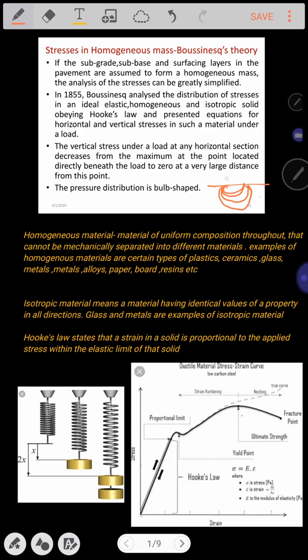If you see any uniformly distributed load or point load acting over the surface, how is the stress going to look? It will be in the form of a bulb shape. Maximum at the top, minimum at the bottom. Isobars are nothing but contour lines joining the stresses of equal magnitudes.